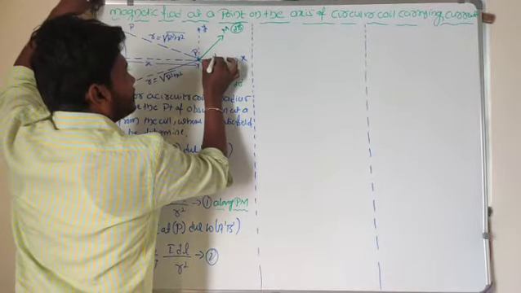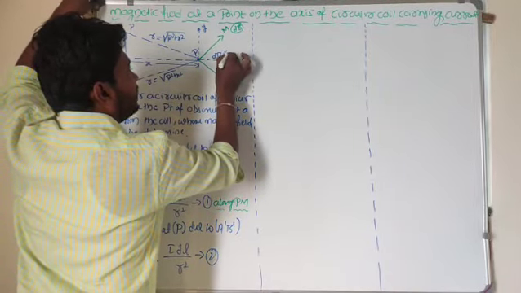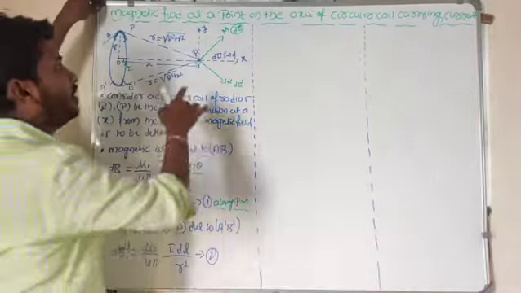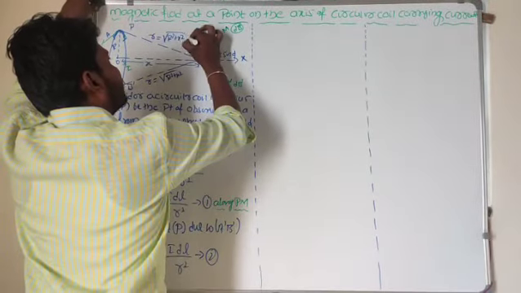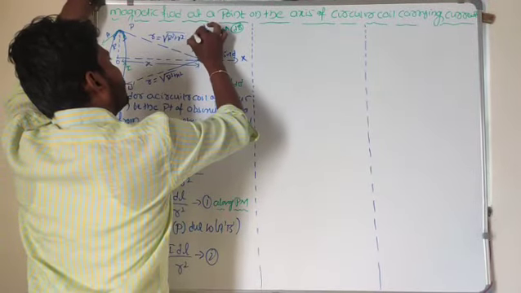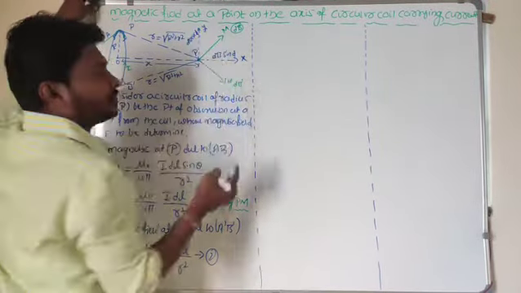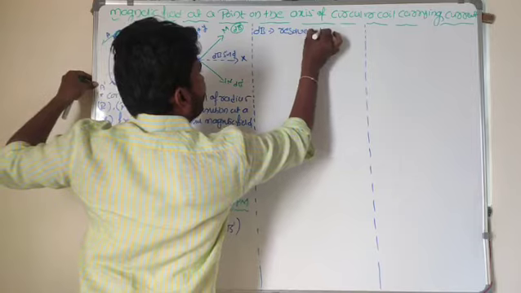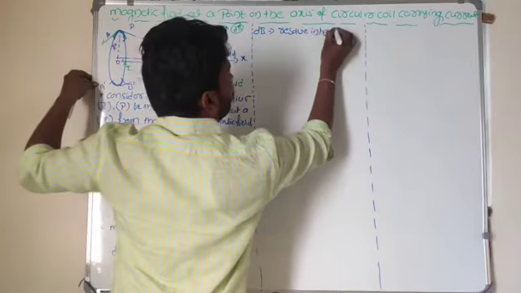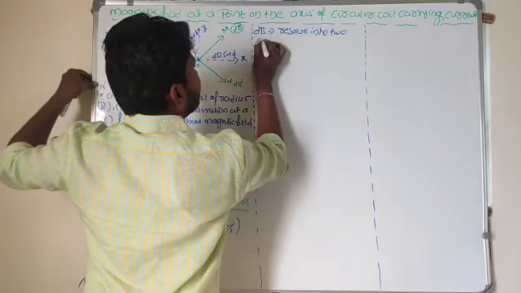Along the axis we can consider dB sin phi, and perpendicular to the axis I can consider dB cos phi. Did you get my point? The total magnetic field dB is resolved into two components.